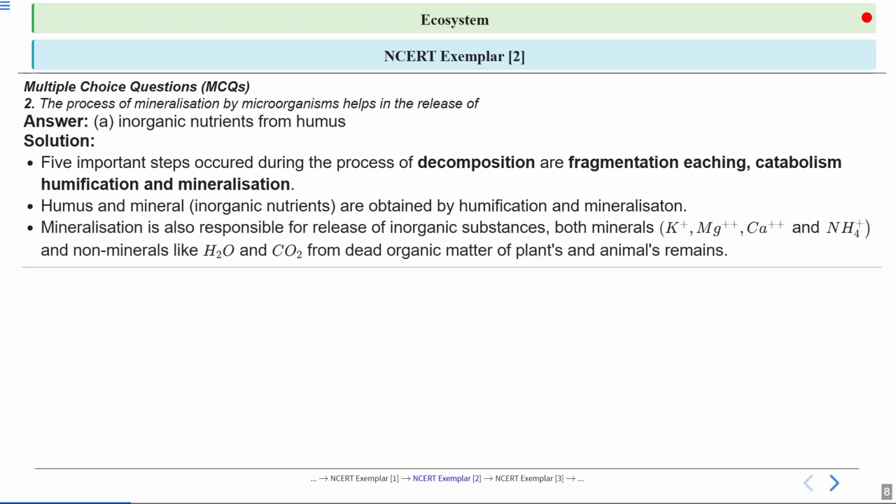And during mineralization, decomposers like bacteria and fungi work to break down the remaining organic matter, including the stable humus. The humus is resistant to microbial degradation. These microbes keep on degrading this humus slowly, and this leads to the formation of inorganic nutrients.